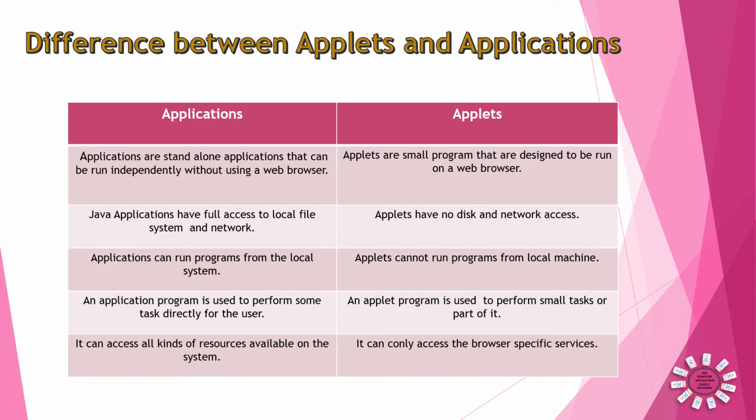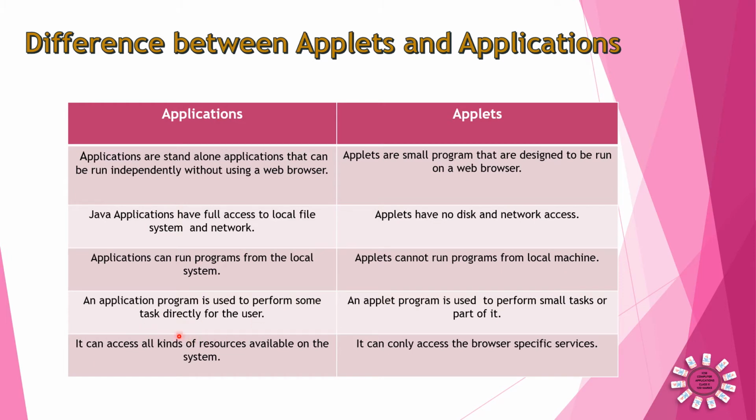Difference between applets and applications. Applications are standalone programs that can be run independently without using a web browser, and applets are small programs designed to run on a web browser. Applets need an internet connection. And Java applications have full access to the local file system and network. We can upload or use any file from the particular computer in which we are typing. And applets have no disk and network access. They have no access to our local computer. Applications can run programs from the local system, and applets cannot run programs from the local system or local computer.